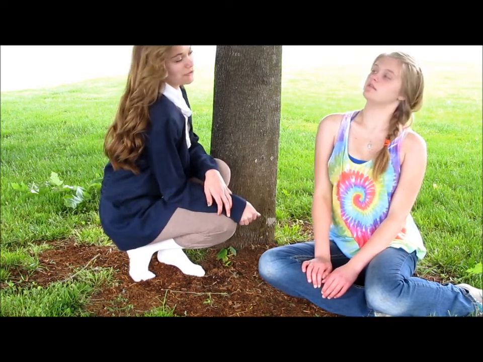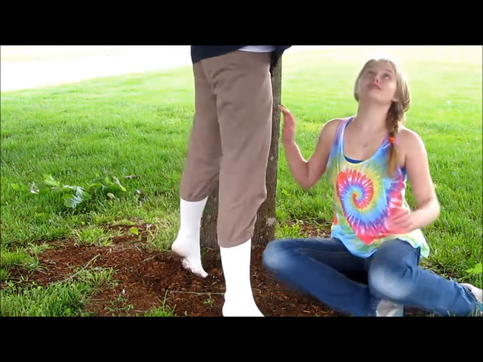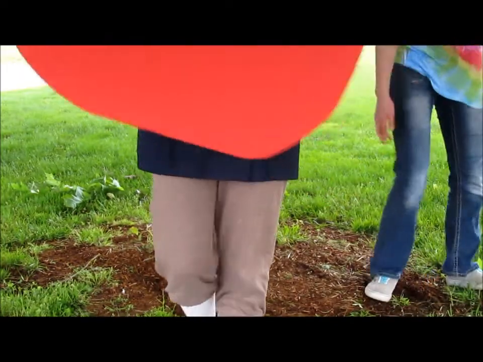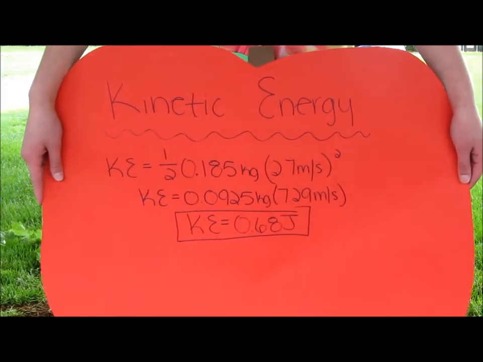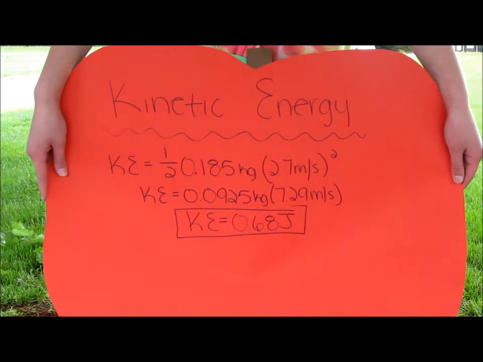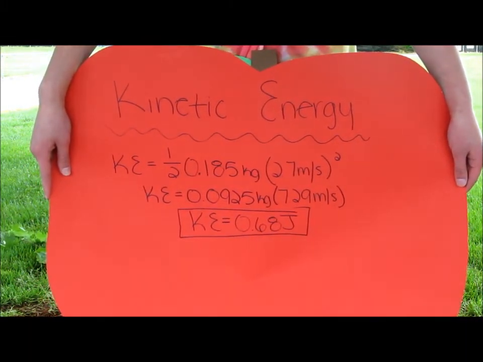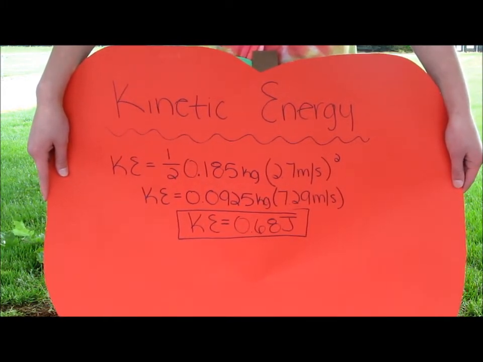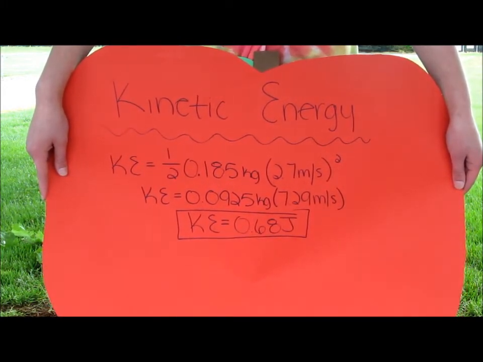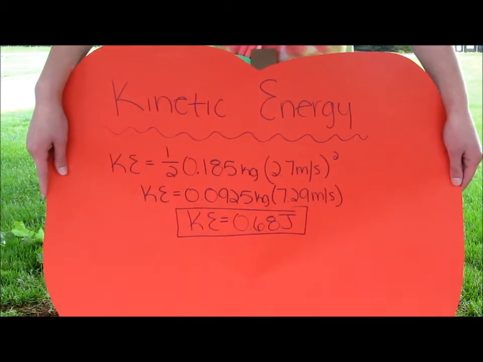What's the dealio with that kinetic energy, Mr. Newton? Well, kinetic energy is the work required to bring the object's current velocity to rest. To solve for kinetic energy, you multiply 1/2 the mass, which is 0.185 kilograms, times the velocity squared, which is 7.29 meters per second. So, Sir Isaac Newton, is there any other types of energy we can solve for?